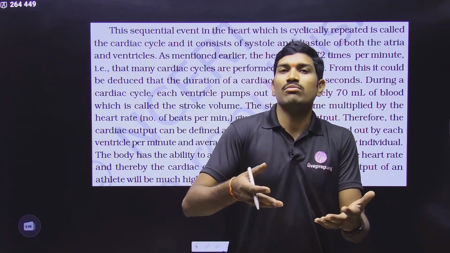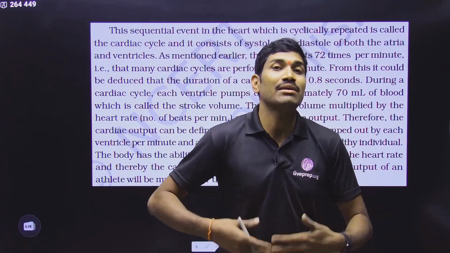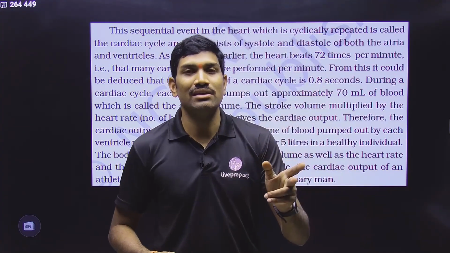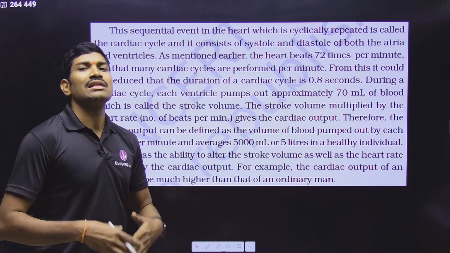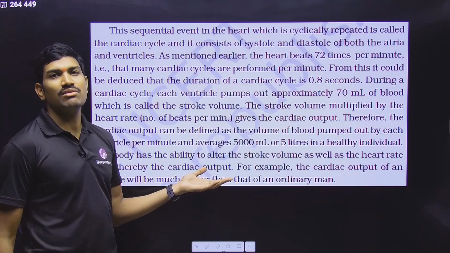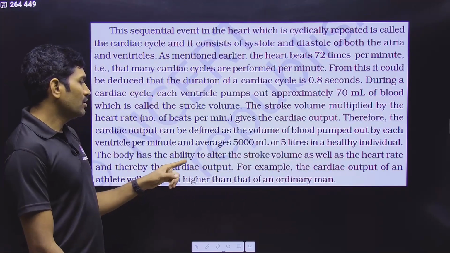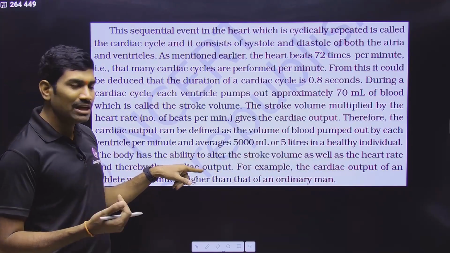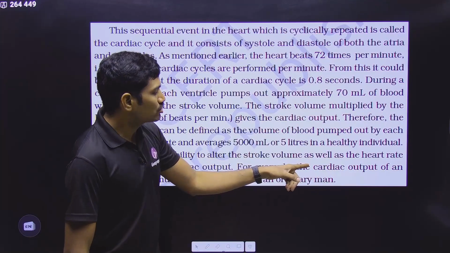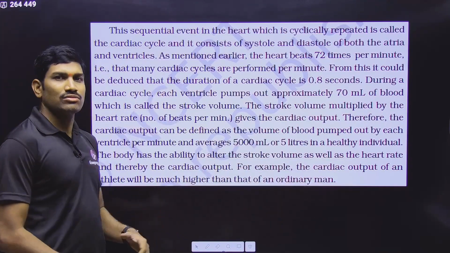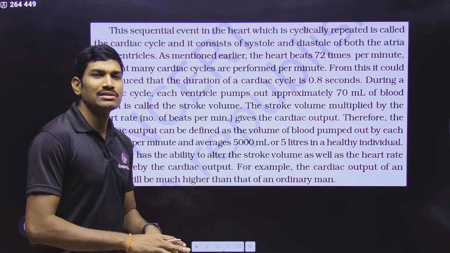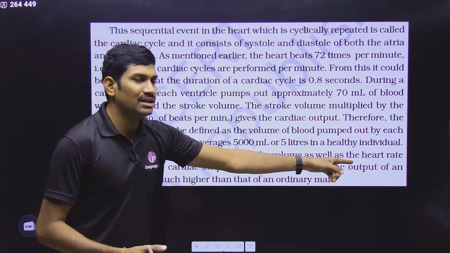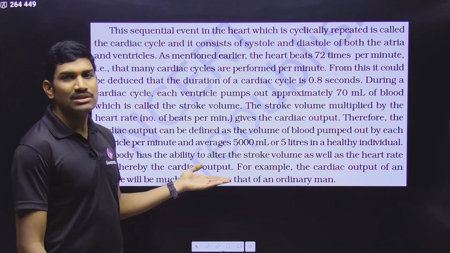So more volume of blood will be pumped, and the heart rate will also increase. According to the situation, these values may change. We can change both stroke volume and heart rate as per the requirement, and thereby the cardiac output.